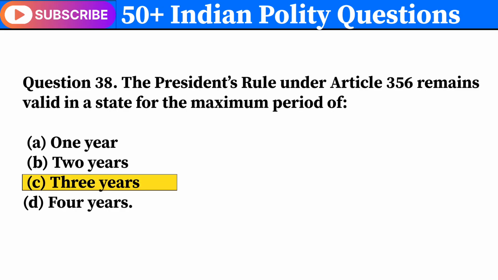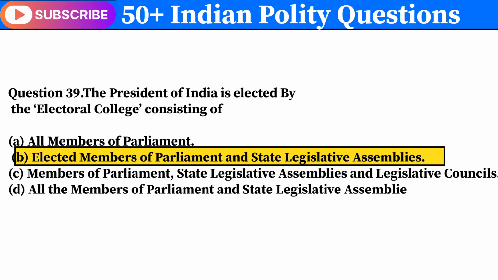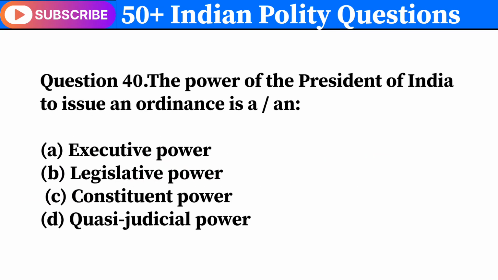Question 39. The President of India is elected by the Electoral College, consisting of. Correct answer is B. Elected members of Parliament and state legislative assemblies. Question 40. The power of the President of India to issue an ordinance is an. Correct answer is B.